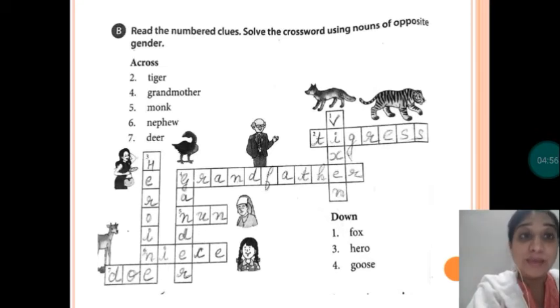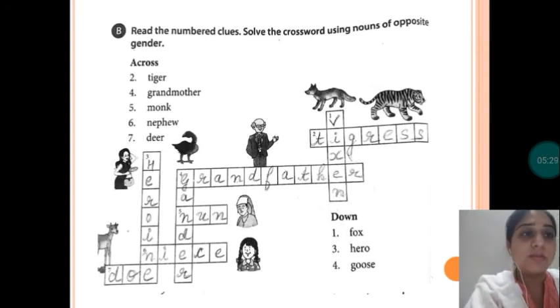Number 4 will be goose. So goose opposite will be gander. You can see number 4. Now the fifth one, monk. Monk is masculine, feminine will be nun. Nephew's feminine will be niece. And the seventh one is deer. You can see deer. Now the feminine will be doe. D-O-E, doe. So you have to solve the crossword as you can see it on the screen.